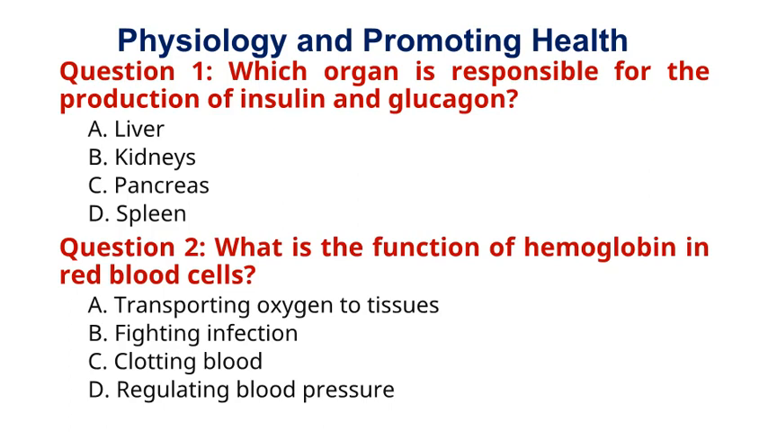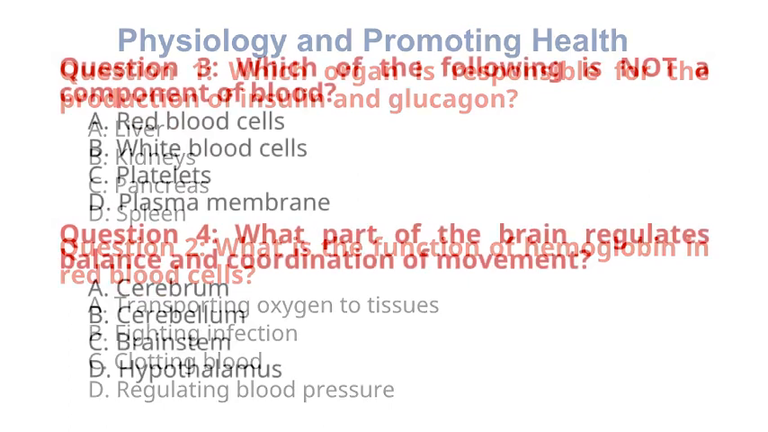Question 2. What is the function of hemoglobin in red blood cells? A. Transporting oxygen to tissues. B. Fighting infection. C. Clotting blood. D. Regulating blood pressure. The correct answer to question 2 is option A. Transporting oxygen to tissues. Explanation: hemoglobin binds to oxygen in the lungs and carries it to tissues throughout the body for cellular respiration.